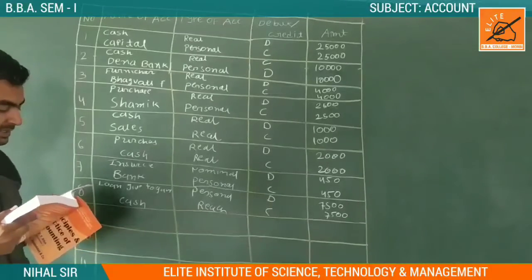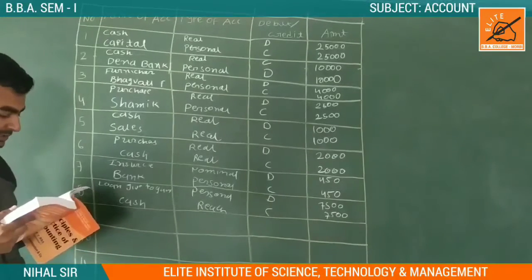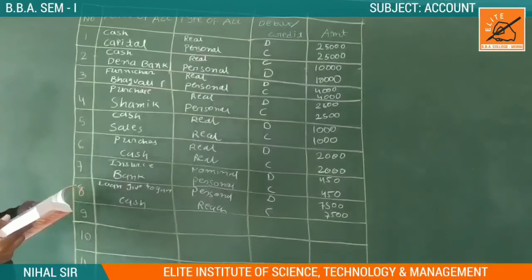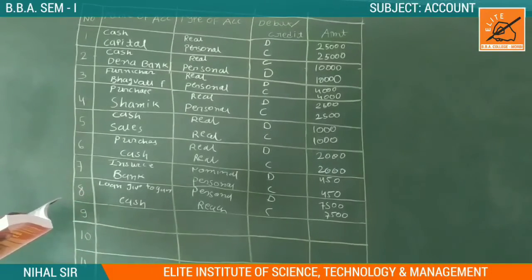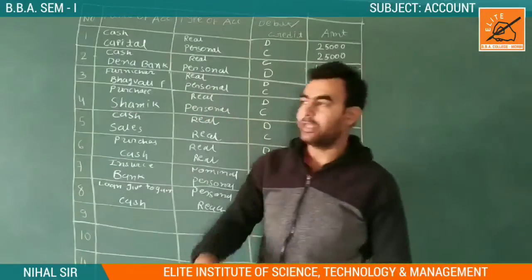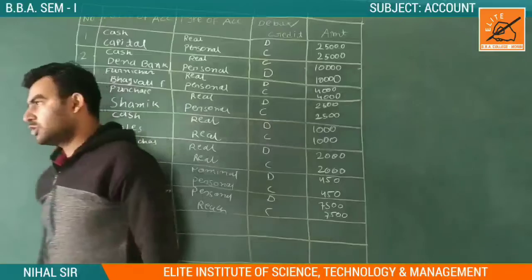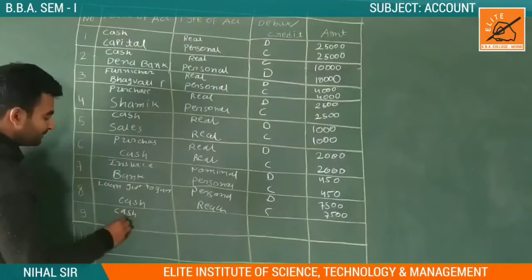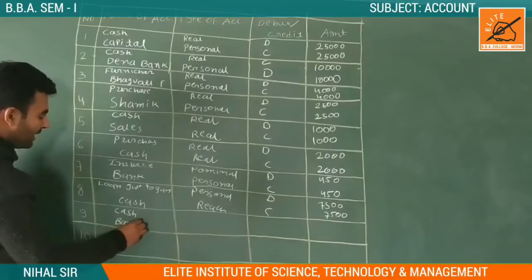Now transaction number 9, we have done the 12th one. Withdraw rupees 2,000 from Dena Bank. When we are withdrawing something, there are two accounts, cash and bank, because we are withdrawing from a bank.